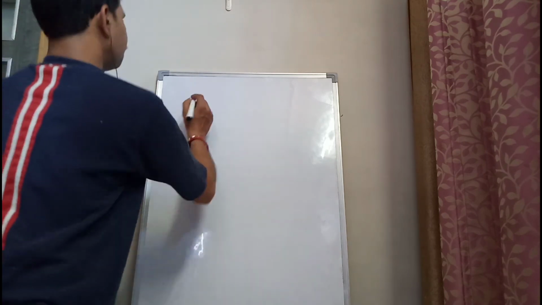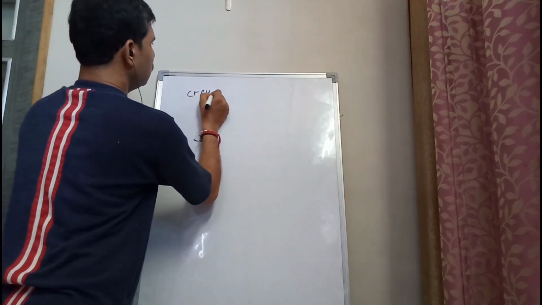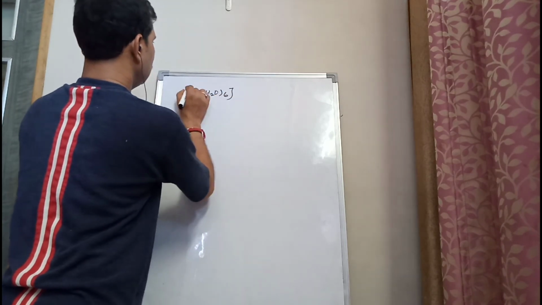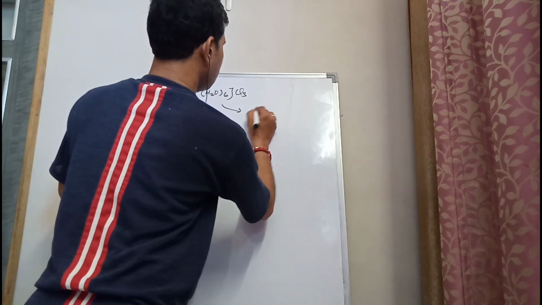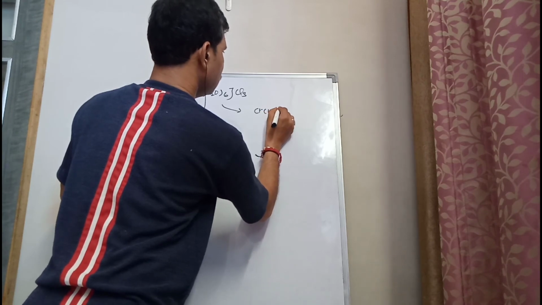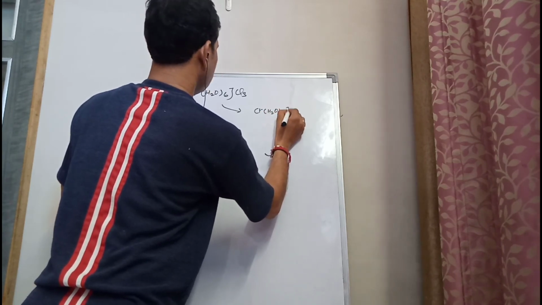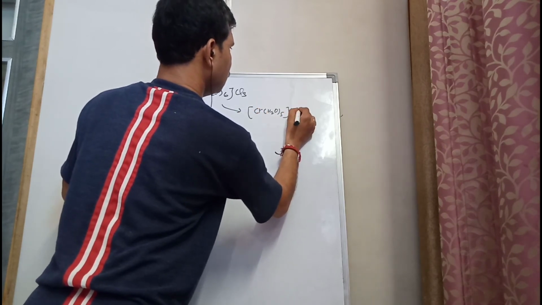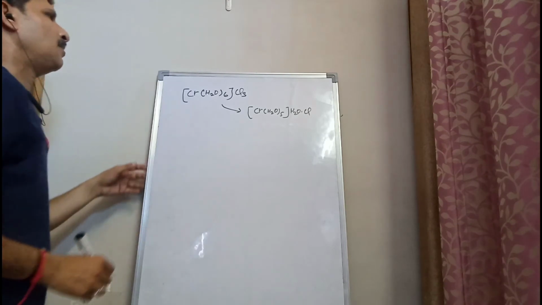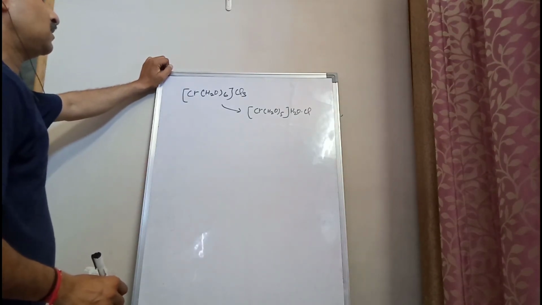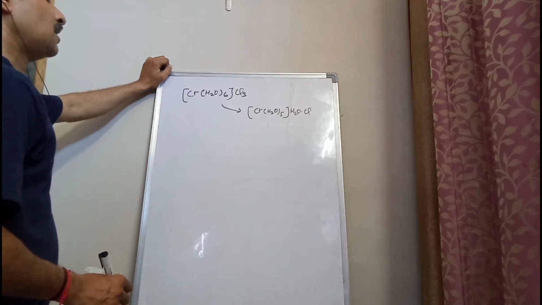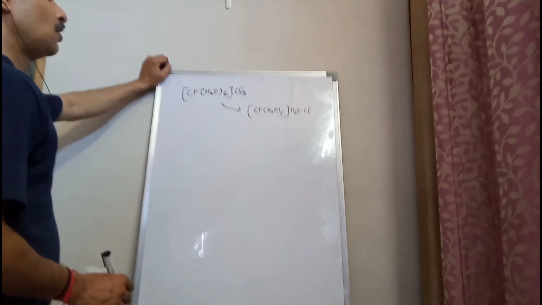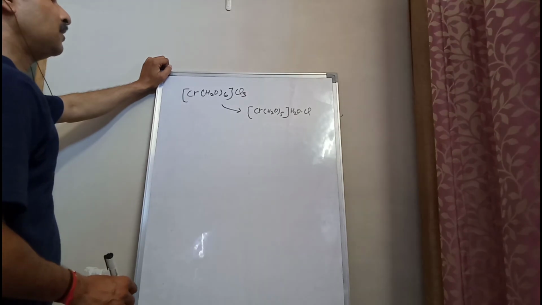We can have one example here, [Cr(H2O)6]Cl3, and its isomer [Cr(H2O)5Cl]Cl2·H2O. From this example it is clear that in [Cr(H2O)6]Cl3 all the water molecules are part of the coordination entity, but in [Cr(H2O)5Cl]Cl2·H2O, one molecule of water is found in the compound as a free molecule.